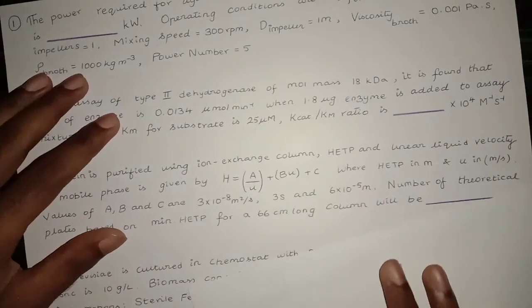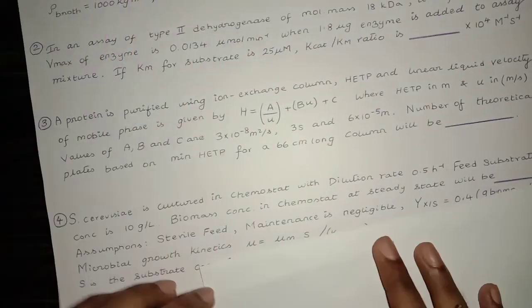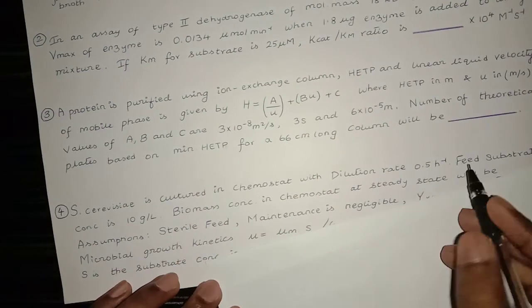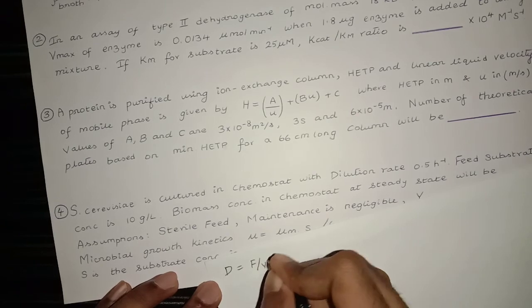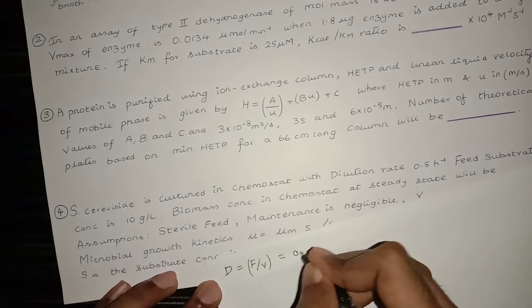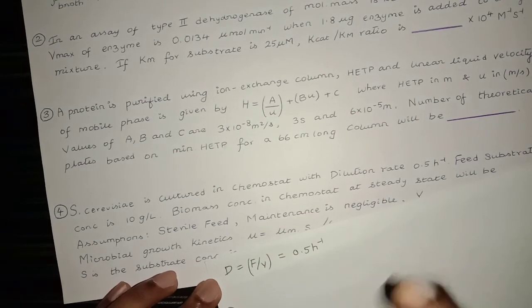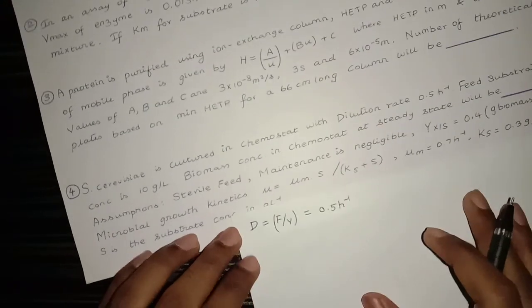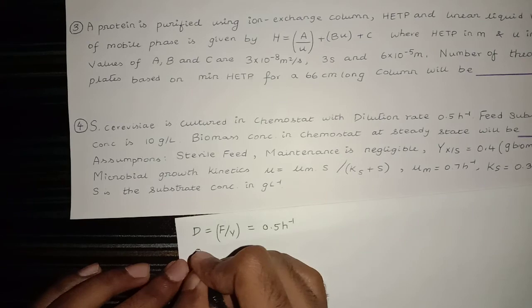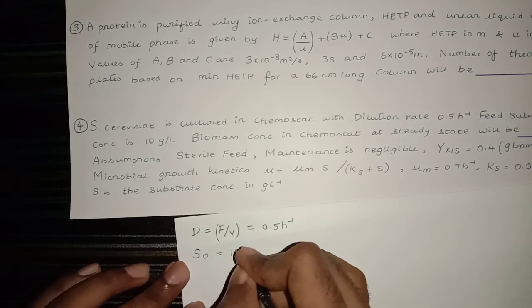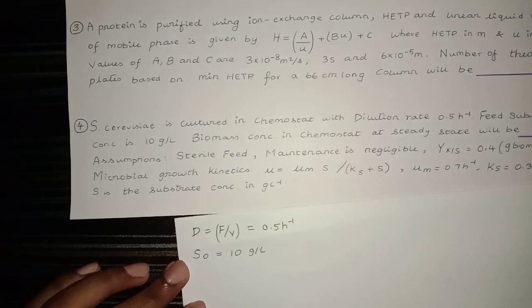Okay, we start with the data provided. The dilution rate D, which is equal to F by V, is 0.5 per hour. And the feed substrate concentration S naught is equal to 10 gram per liter.